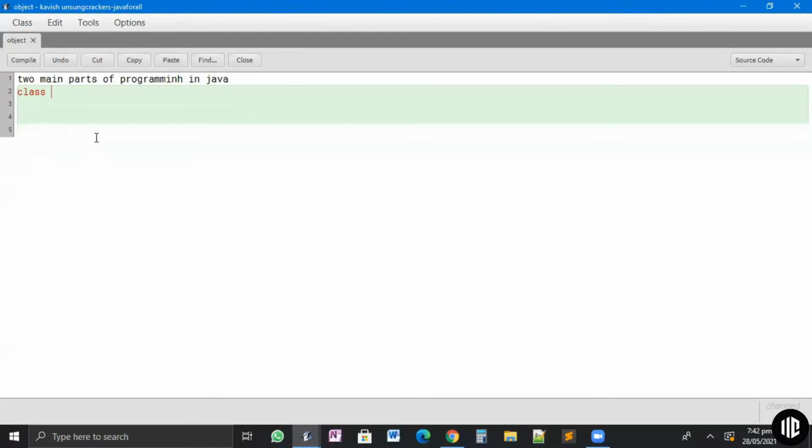You know what we generally do with beginners is that we just tell them to learn for the first 3-4 classes that this is the way we write a certain code. So let's say class Java for all.